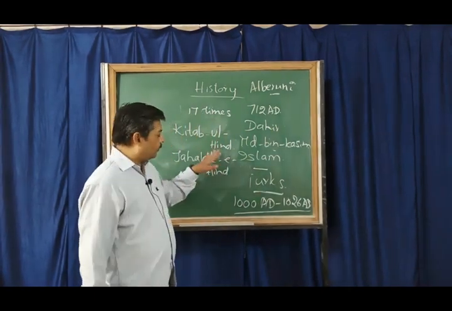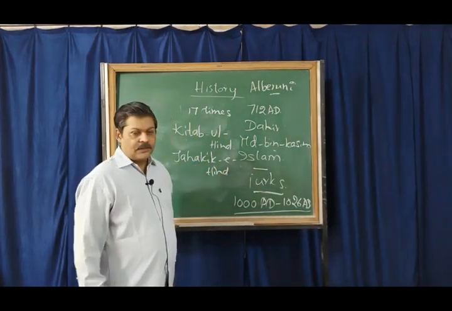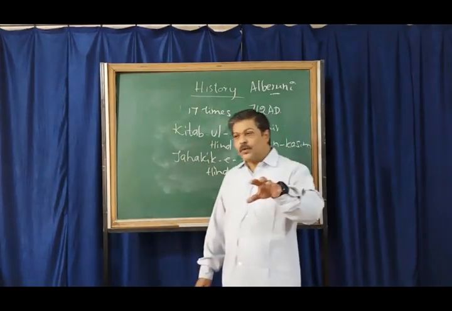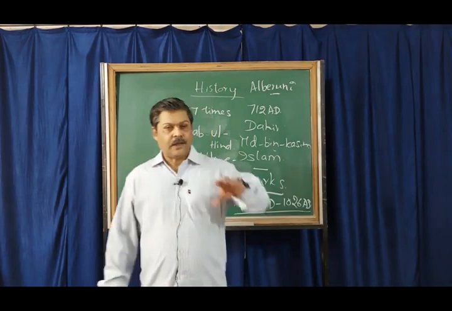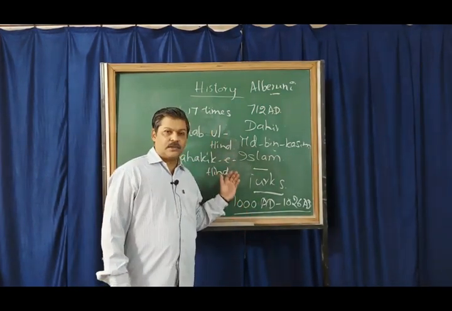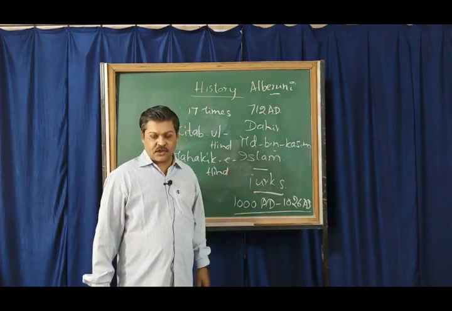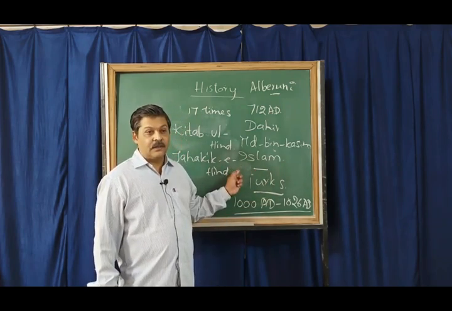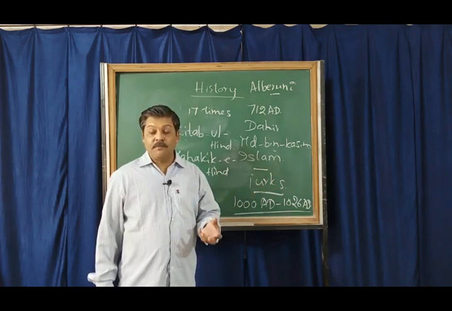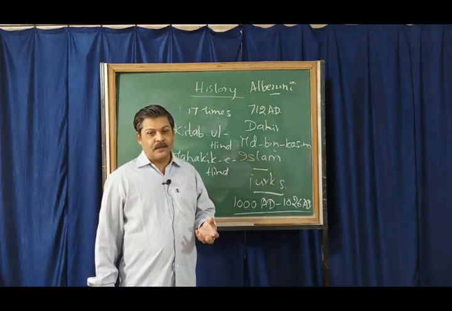So that is one of the invasions, and the 16th invasion was directed against Somanath in Gujarat, where the Chalukya king Bhimadeva was ruling, and the result was the Somanath temple was destroyed. These are the two important invasions.